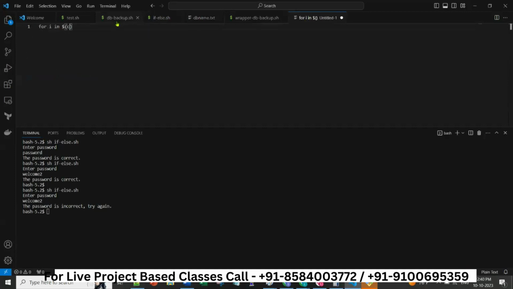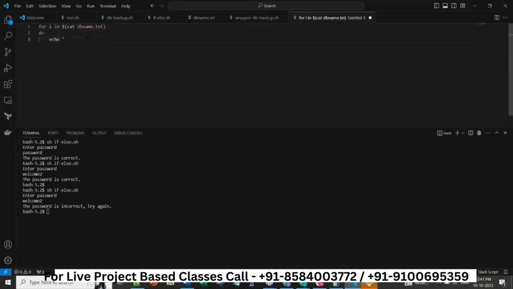Okay, like cat db name .txt. So you can write this kind of for loop, where you give the for loop and then echo something to do one task. If you want to do one task multiple times, you can do it like this.